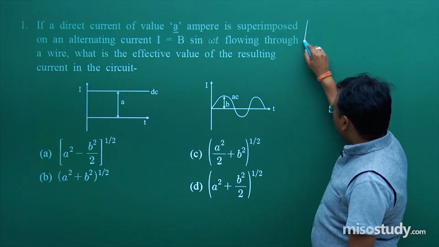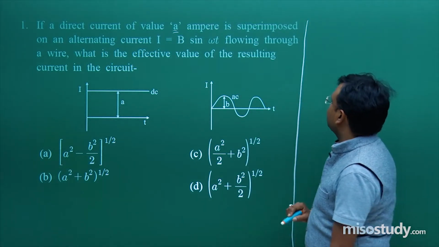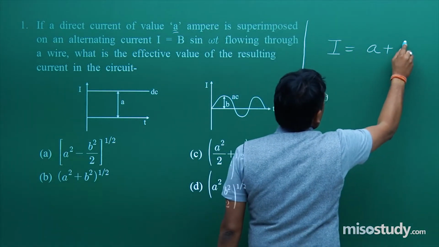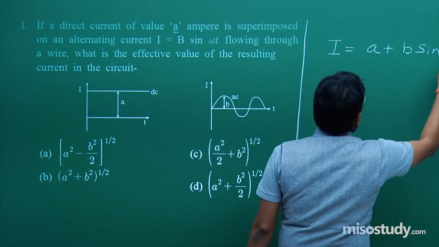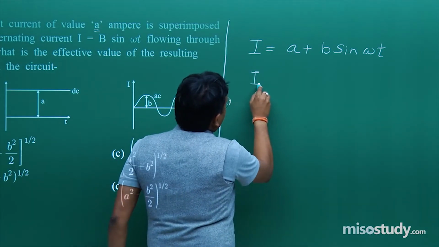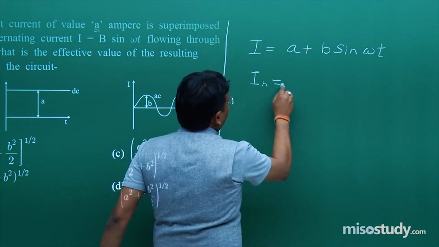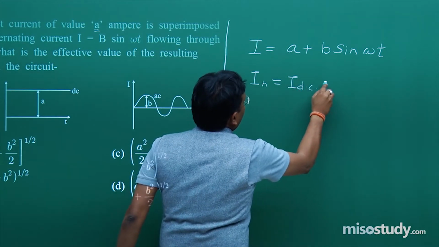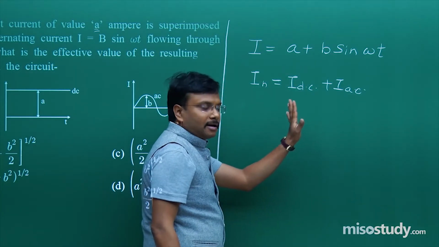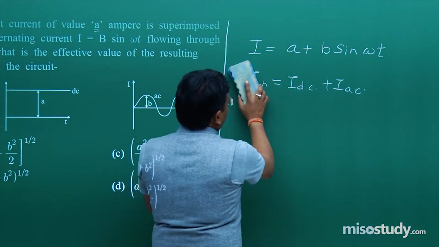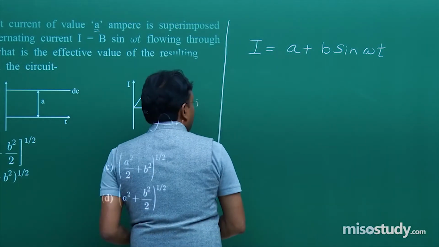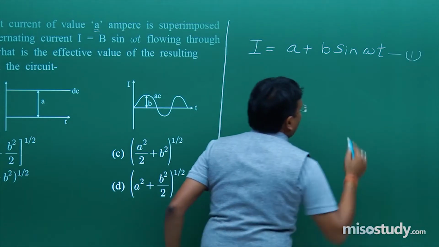So what is the solution? The solution part is I is equal to A plus b sin omega t. Now what is the meaning of this writing? Basically I am saying I net is equal to I DC plus I AC. That is what I am doing, nothing else. So that is why I directly mention it here. Now let us say this is equation number 1.